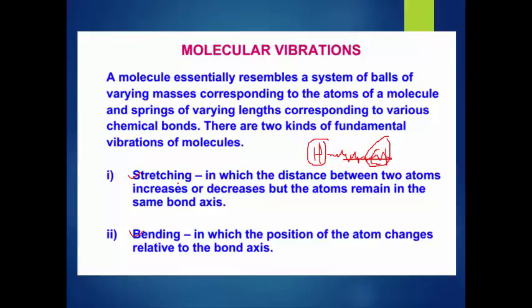In bending, the position of the atom changes relative to the bond axis. Here the atom position changes, but there is no change in the bond length. The essential difference between stretching and bending is that in stretching there is no change in the position of the atom relative to the bond axis, but in bending there is a change in the position of the atom. In stretching there is a change in the bond length, but in bending there is no change in the bond length.